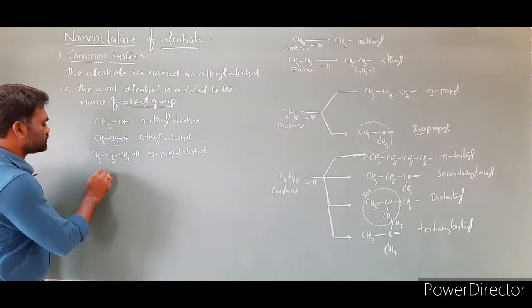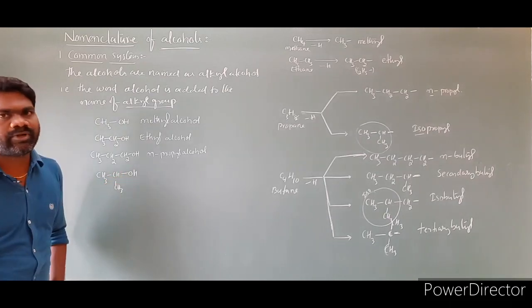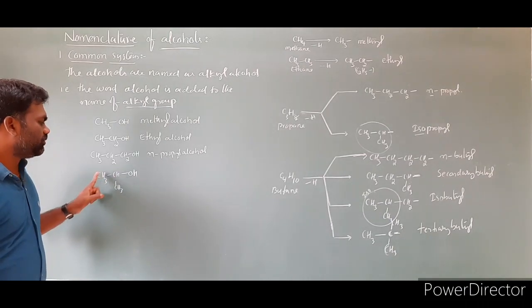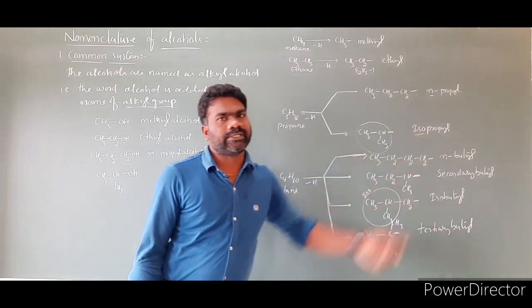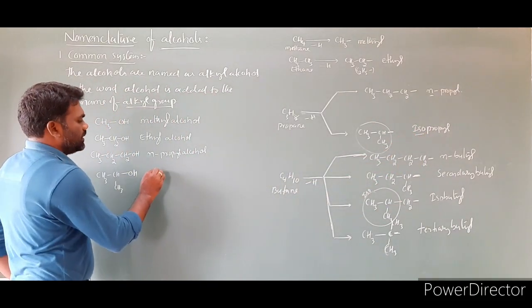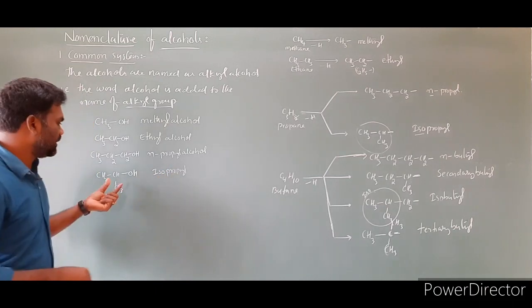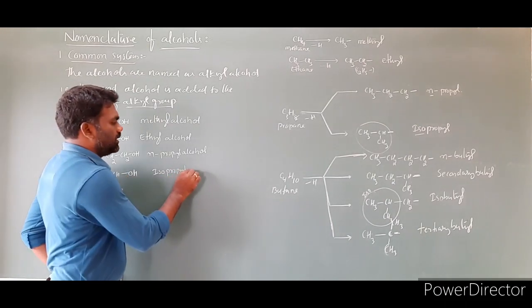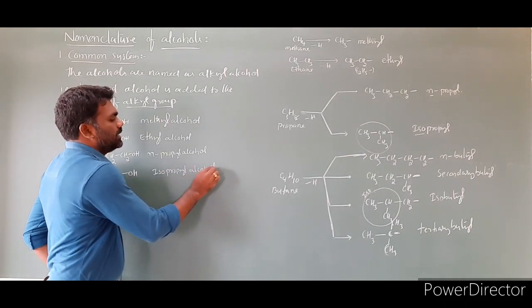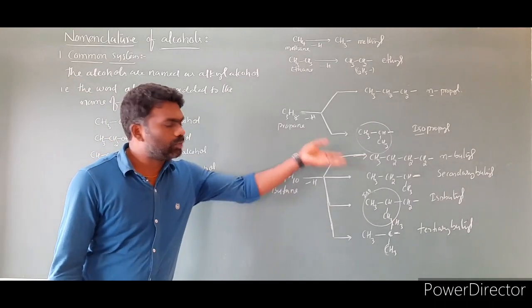Next one is CH3CHCH3OH. Then what is the name of this compound? This type of group will be there. I already said when such a kind of group is present, what term do we have to use? Iso. The alkyl group is isopropyl. Then to this isopropyl we have to add alcohol: isopropyl alcohol. So like this we have to write common names.